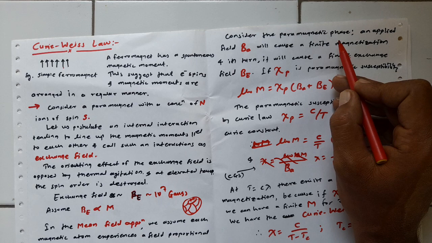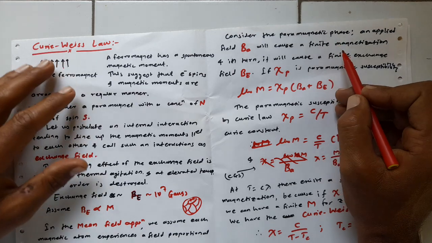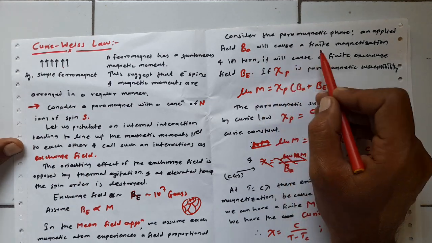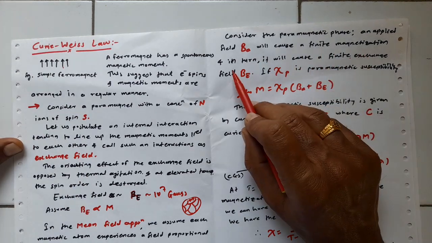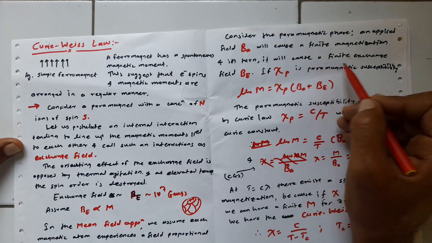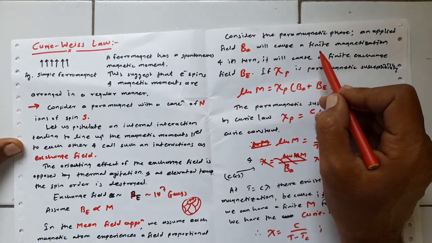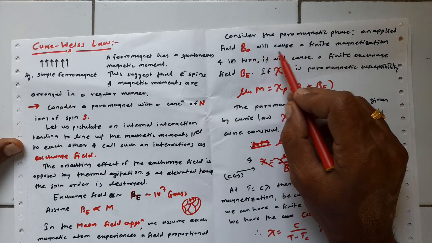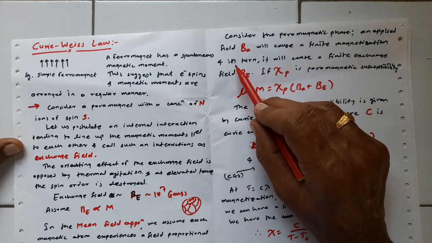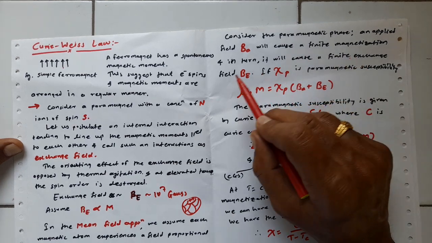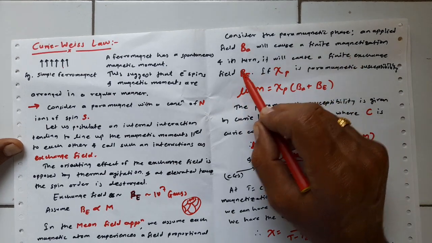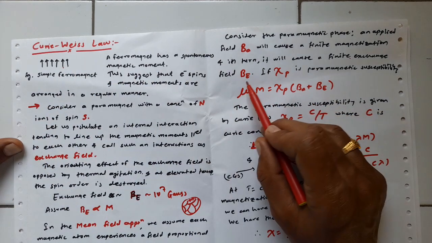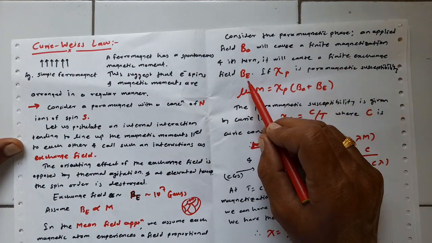The applied field B_A will cause a finite magnetization, and in turn it will cause a finite exchange field. So, due to the interactions between the neighboring spins, an exchange field will be produced.